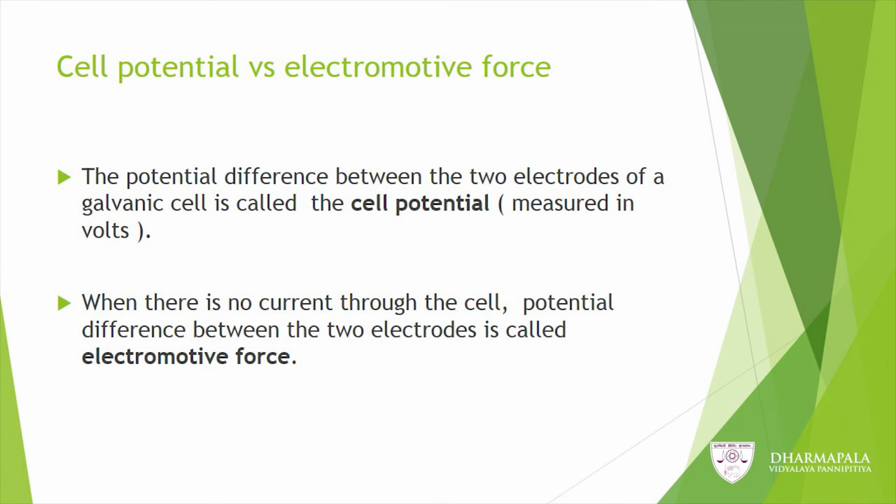Then let us see what are cell potential and electromotive force. The potential difference between the two electrodes of a galvanic cell is called the cell potential. It is measured in volts. When there is no current through the cell, the potential difference between the two electrodes is called electromotive force.